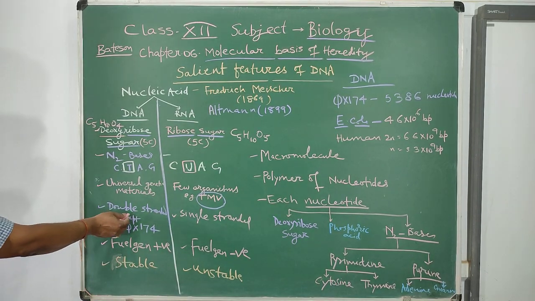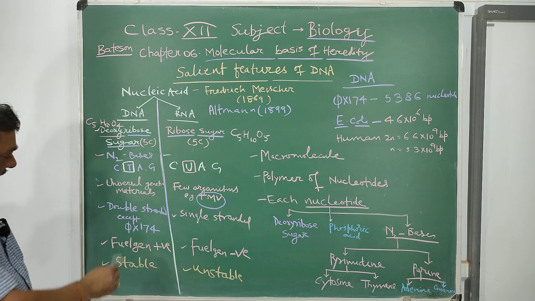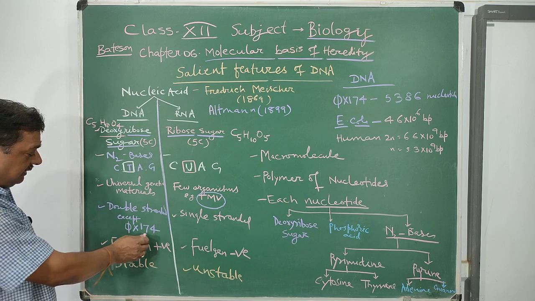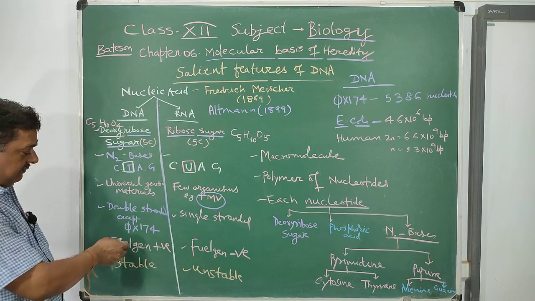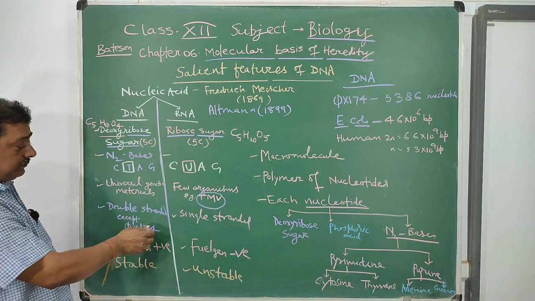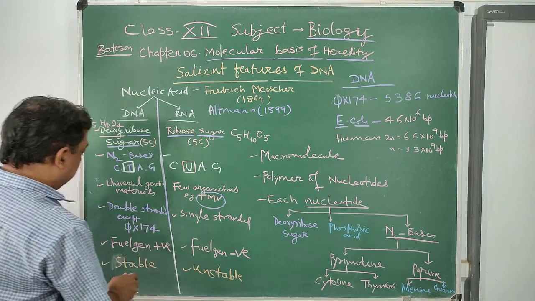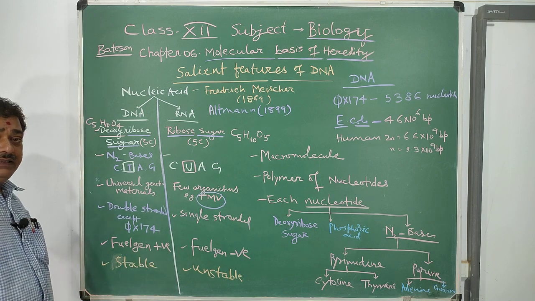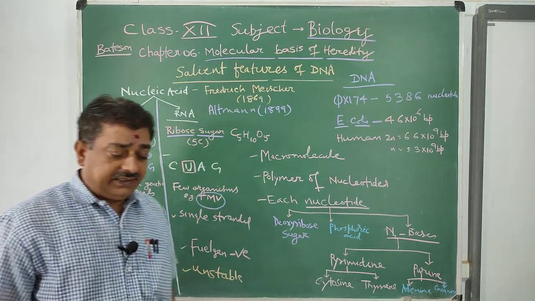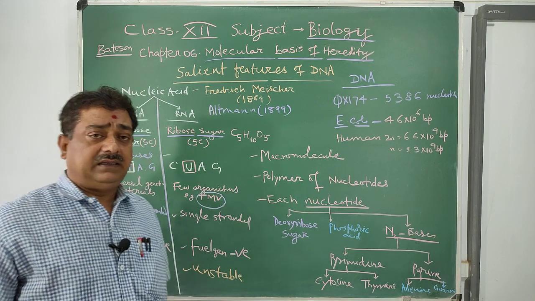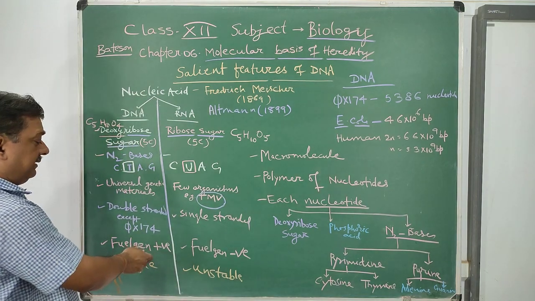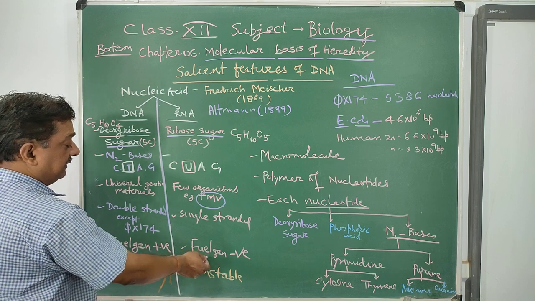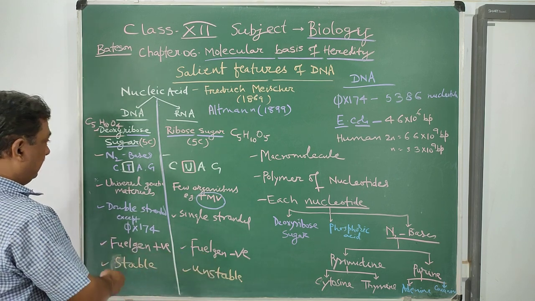DNA is a double-stranded structure except in φX174, which is a type of virus or bacteriophage. But RNA is single-stranded. DNA is Feulgen positive. Feulgen is a type of stain, and DNA retains the stain, which is why it is called Feulgen positive. RNA does not retain it, so it is called Feulgen negative.